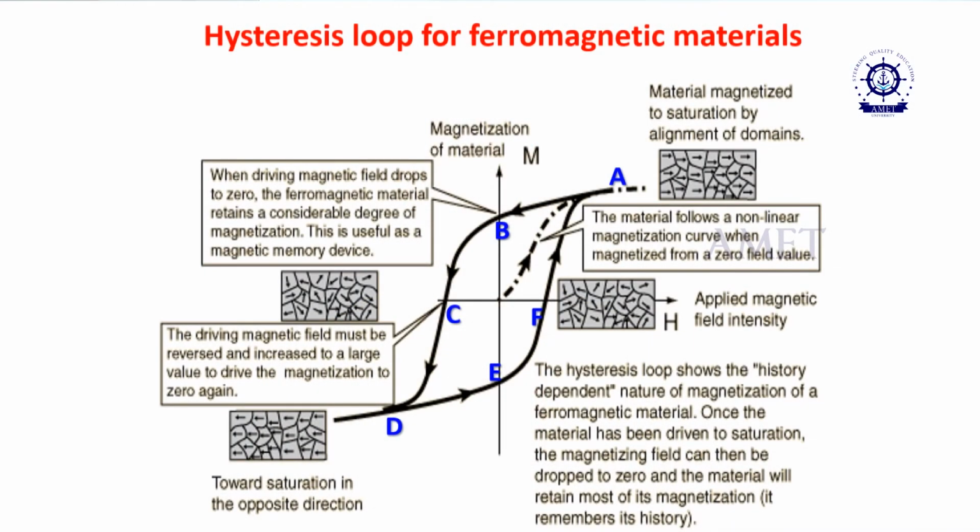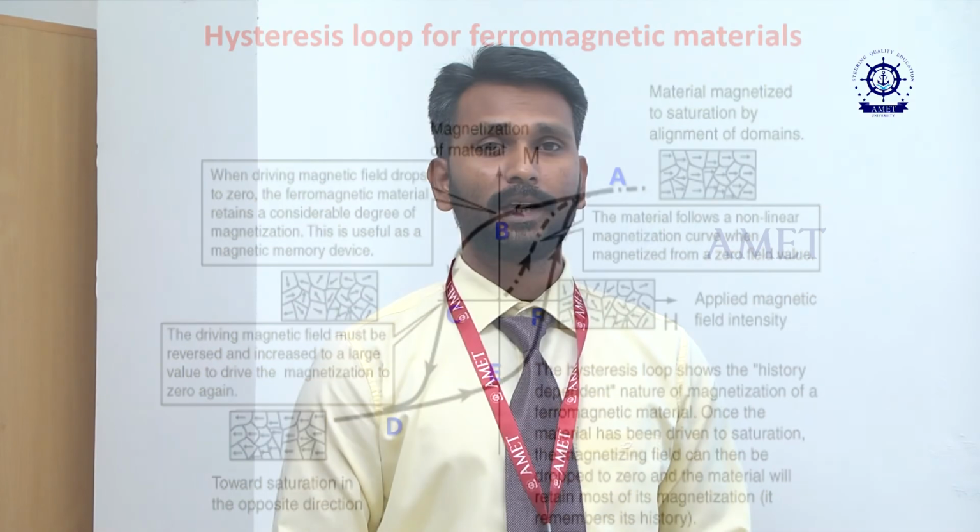Applications of ferromagnetic material. So we know that a ferromagnetic material has a number of domains in different directions. When we keep it in an external magnetic field, all the domains will align in the same direction as the external magnetic field.